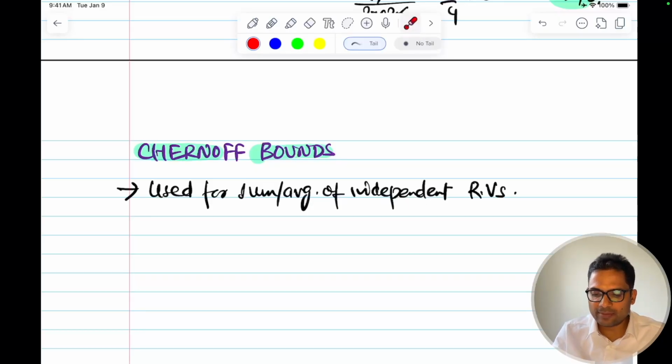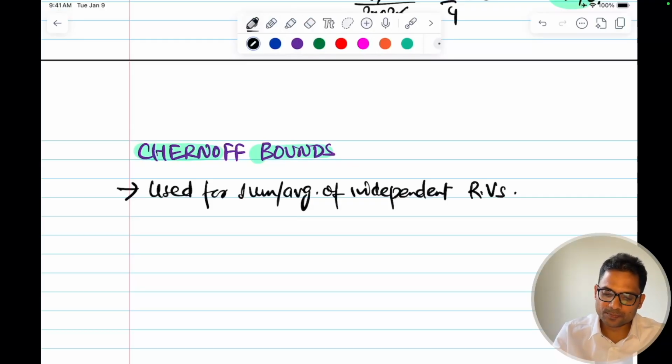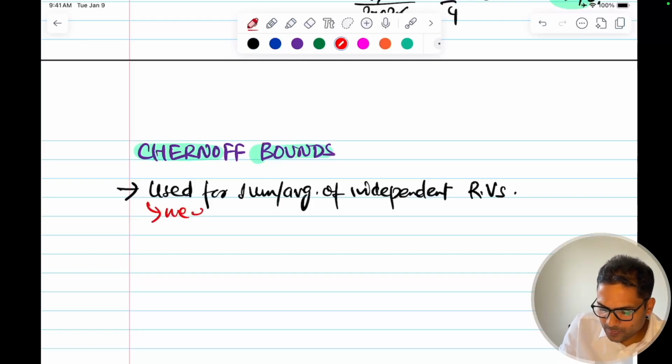So all the random variables must be independent, but need not be identically distributed. We remember IID.